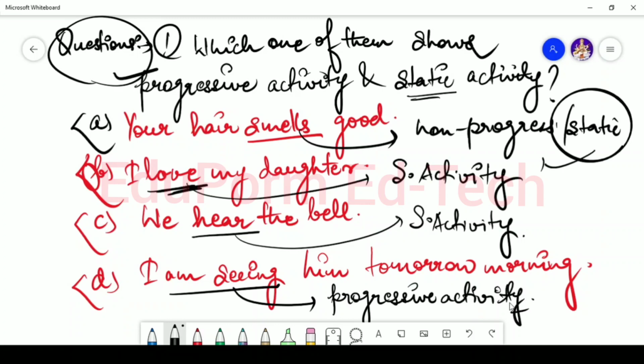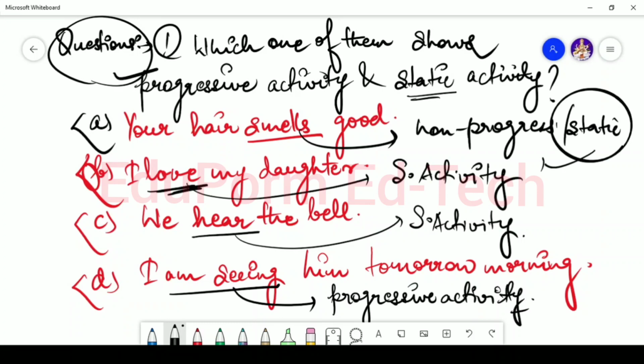If it doesn't make use of is, am or are, or if the verb doesn't end with ing, then that verb shows static activity. And if it does make use of is, am or are, or the ing form of the verb is used there, then it explains the progressive activity.